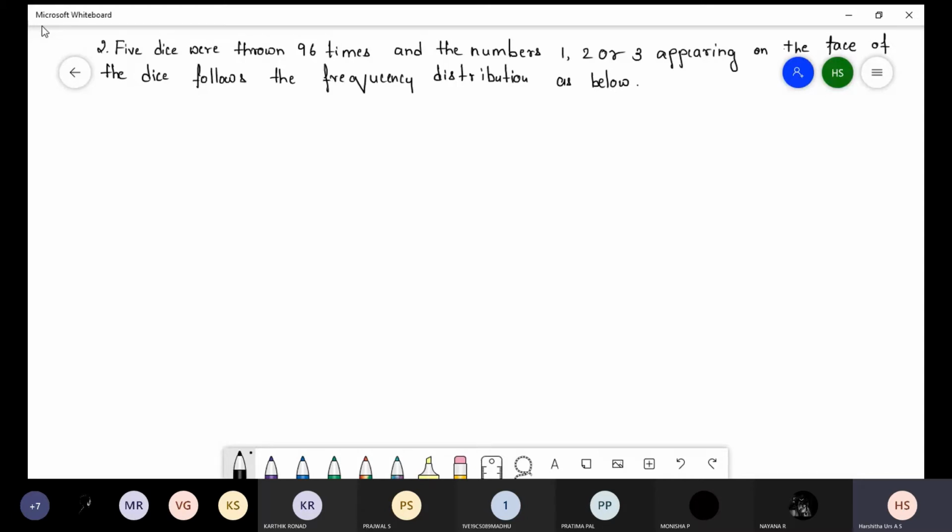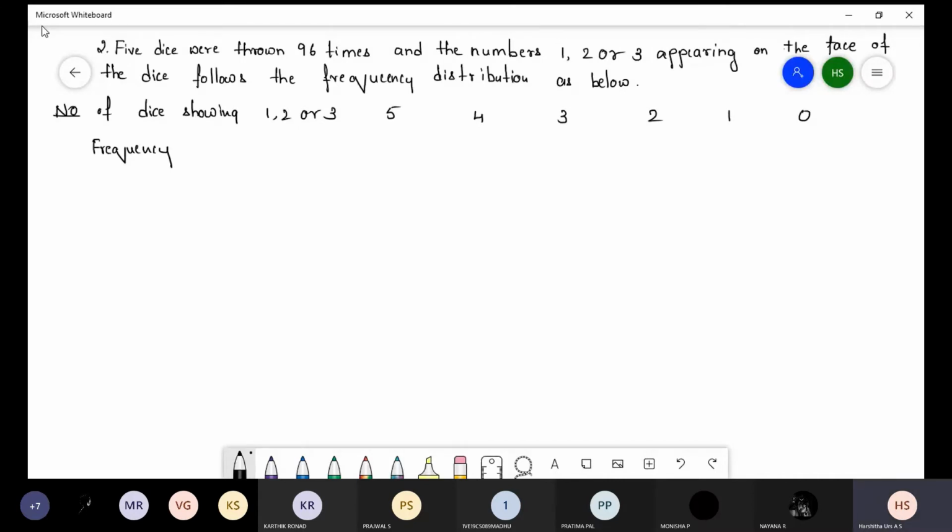Write down the table. Number of dice showing 1, 2 or 3. Next line, frequency. Values 5, 4, 3, 2, 1, 0.